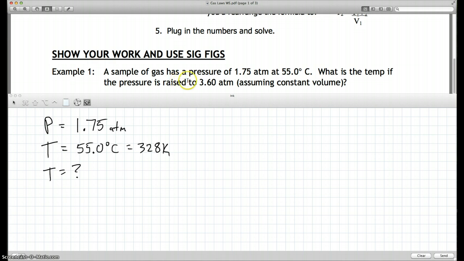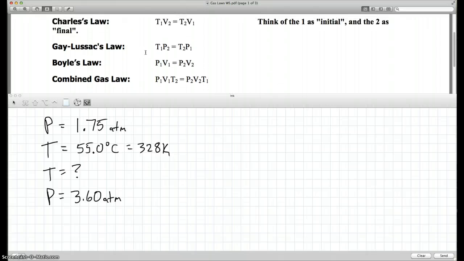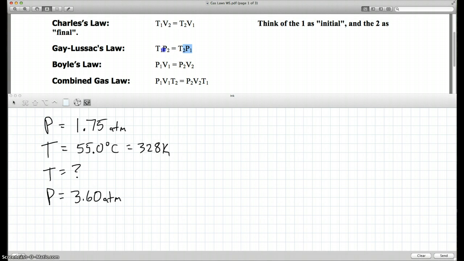If the pressure is raised to 3.60 atmospheres. So I have another pressure, and that is 3.60 atmospheres. So I look at what I have here. I've got two pressures and two temperatures. When I look up at my equations, well, there we go. Gay-Lussac's law. T1 P2 equals T2 P1.